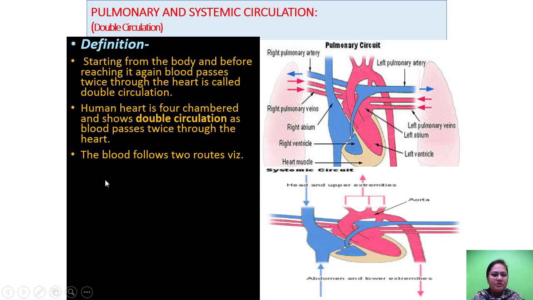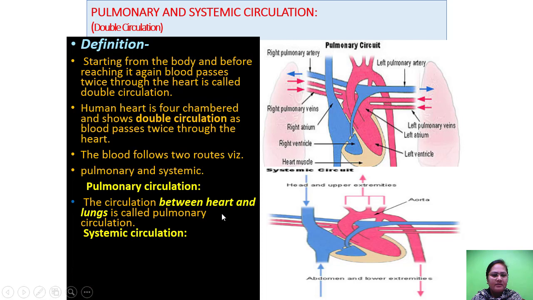The blood flows into two routes. The first one is pulmonary and the second is systemic. The circulation between heart and lungs is called pulmonary circulation.